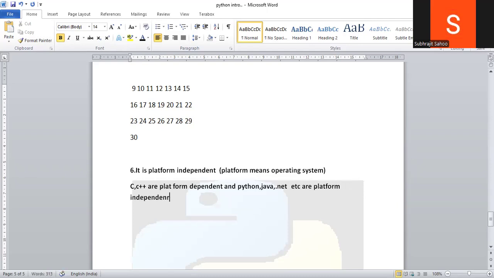Sir, why are you calling C platform dependent and Python platform independent?